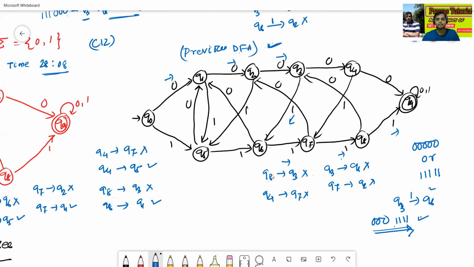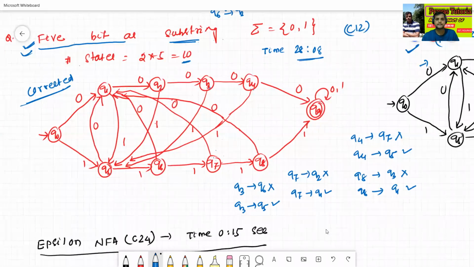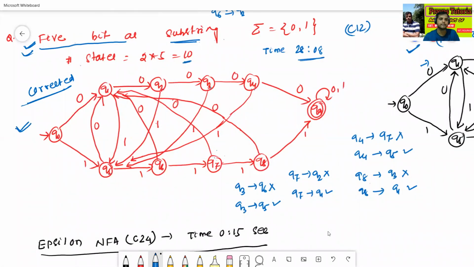So this DFA, the previous DFA, is wrong. Please check this DFA. This one is the right, corrected DFA for the given question, 5-bit as a substring. Suppose 00041. Just check: 0, 0, 0, then 1, 1, 1, 1. It ends in the Q8 state, and Q8 is a non-final state.